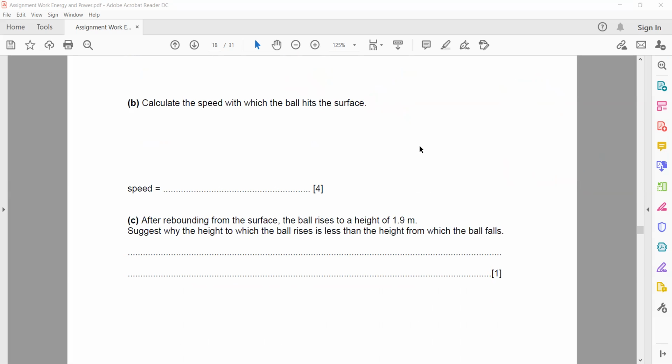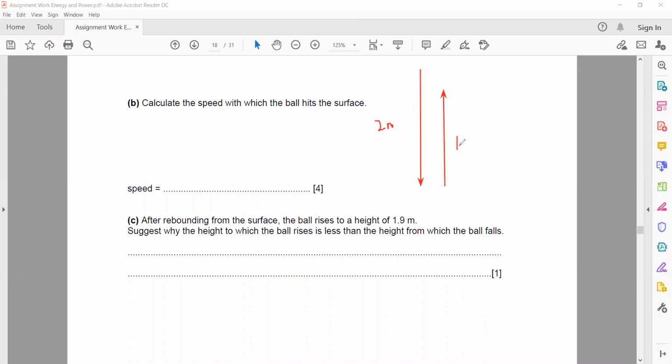After the rebound, the ball rises to a height of 1.9 meters. It means we dropped the ball from a height of 2 meters, but as it bounces back after hitting the surface, it does not rise to the same height.